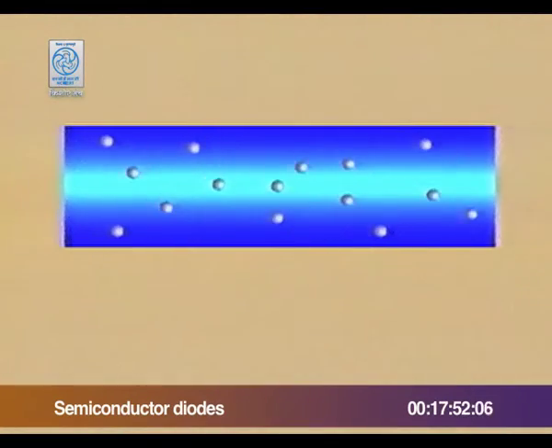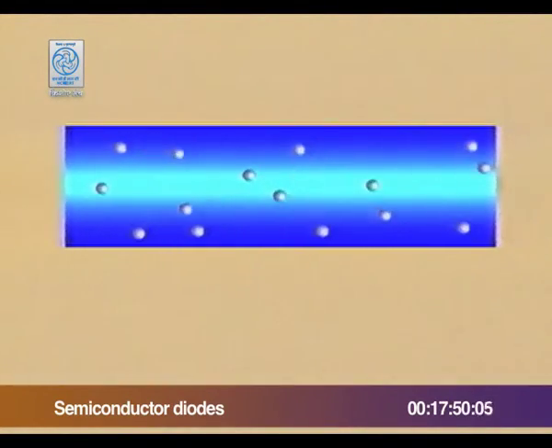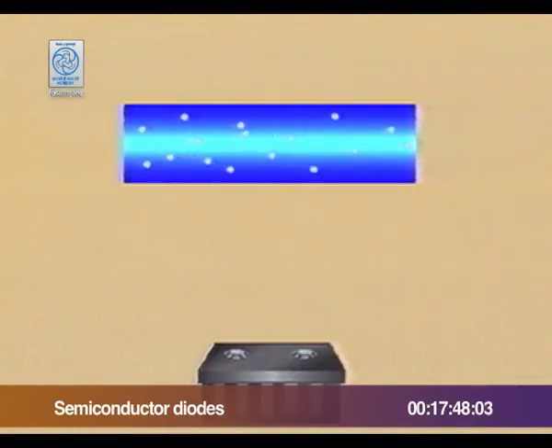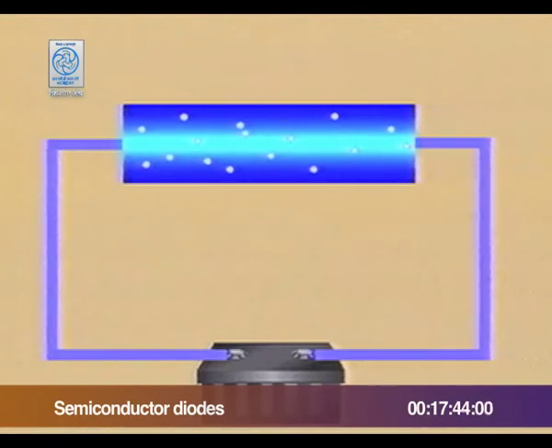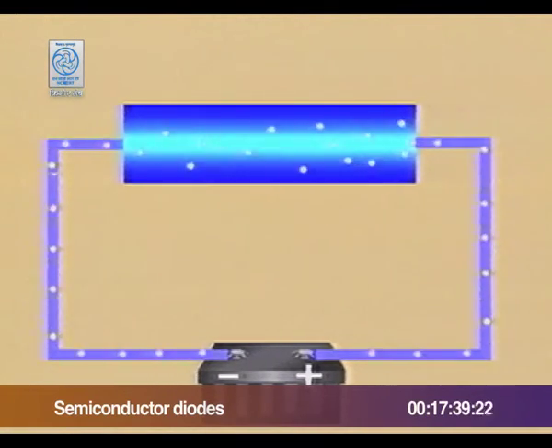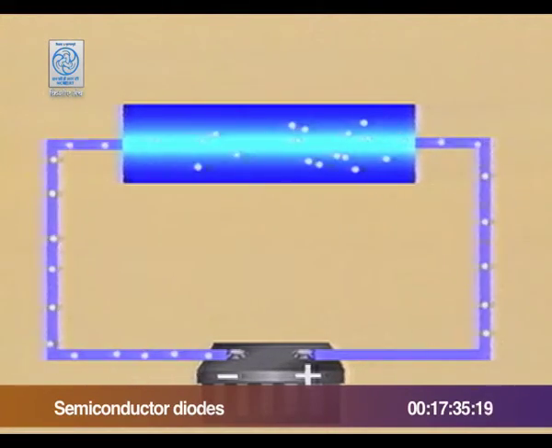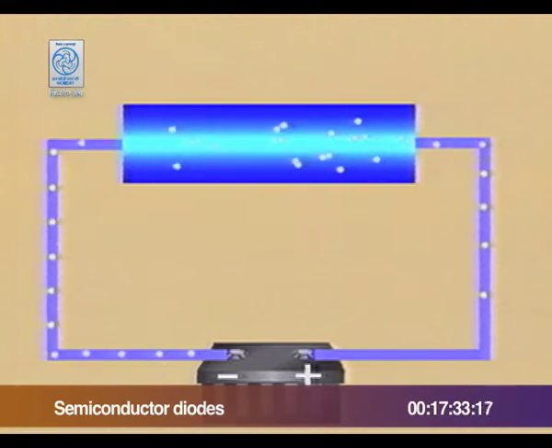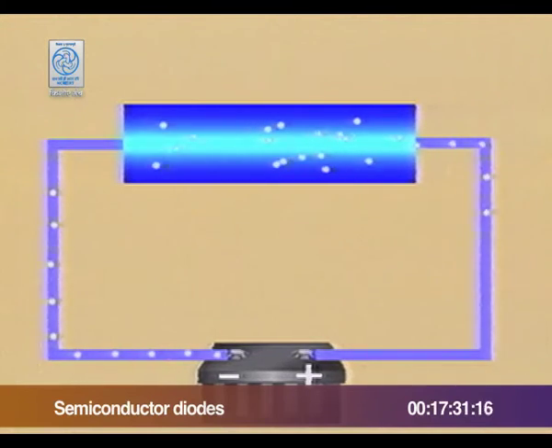The movement of these electrons is usually random. However, if a force in the form of an electric voltage is applied across a conductor, all the electrons start moving in the same direction, resulting in an electric current.